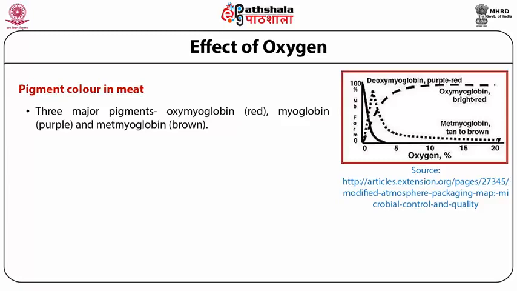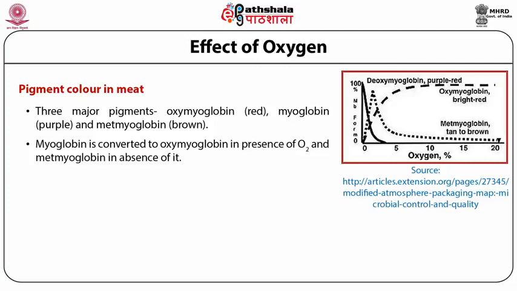There are three major pigments in meat: oxymyoglobin red, myoglobin purple, and metmyoglobin brown. The color cycle in fresh meat is reversible and dynamic, with constant formation and reformation of the three pigments. Brown metmyoglobin, the oxidized or ferric form of the pigment, cannot bind oxygen. The purple myoglobin, in the presence of oxygen, may be oxygenated to the bright red pigment oxymyoglobin, producing the familiar bloom of fresh meat, or it may be oxidized to metmyoglobin, producing the undesirable brown.